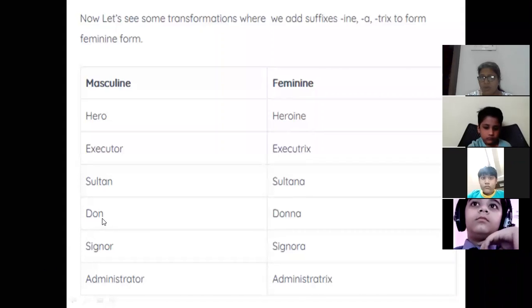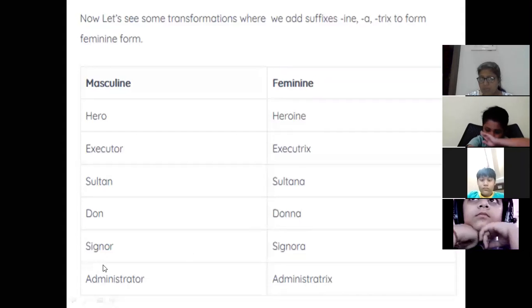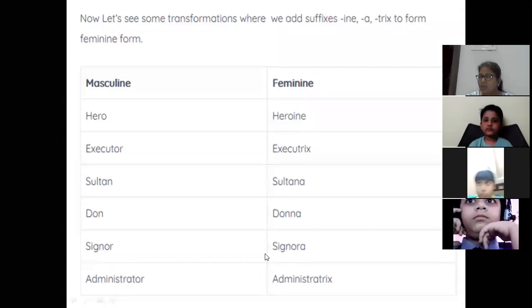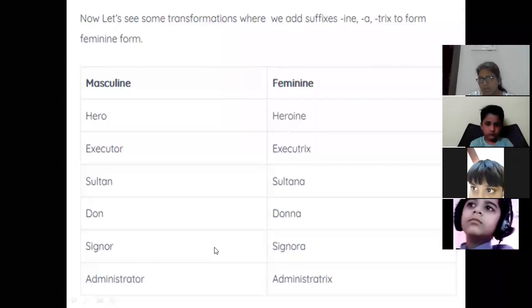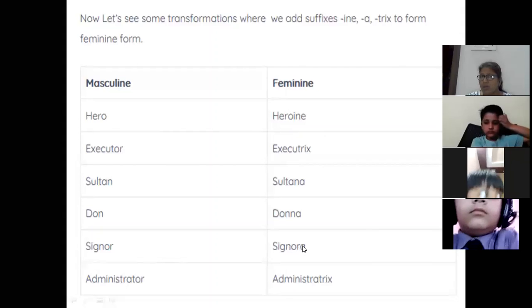Same, Don and NA, it becomes Donna. Same, Signor, Signora. Signora is what? It's a title which is used for an Italian speaking person. Signor is used for men and Signora is used for women.